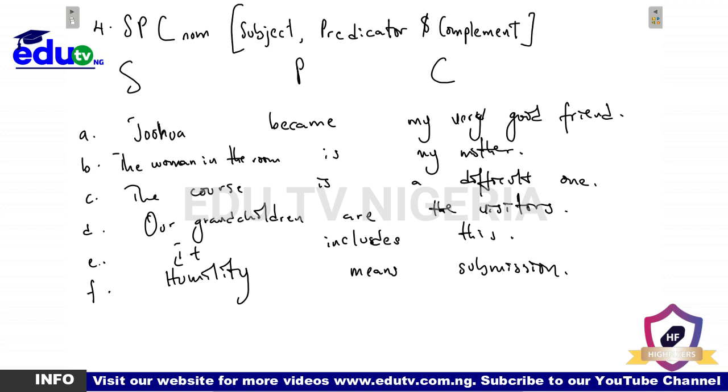Another thing is that we said the complement intensive here is actually a noun phrase or a nominal group. My very good friend is a noun phrase. My mother is a noun phrase. A difficult one is a noun phrase.